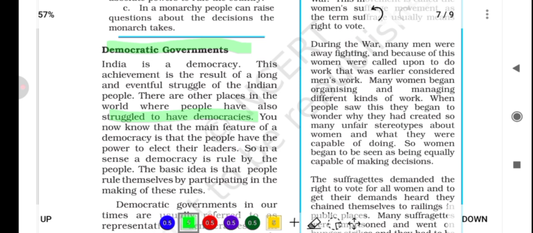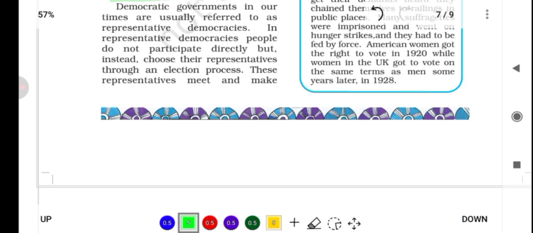So in a sense, a democracy is ruled by the people. The basic idea is that people rule themselves by participating in the making of these rules. Democratic governments in our times are usually referred to as representative democracies. In a representative democracy, people do not participate directly but instead choose their representatives through an election process. These representatives meet and may